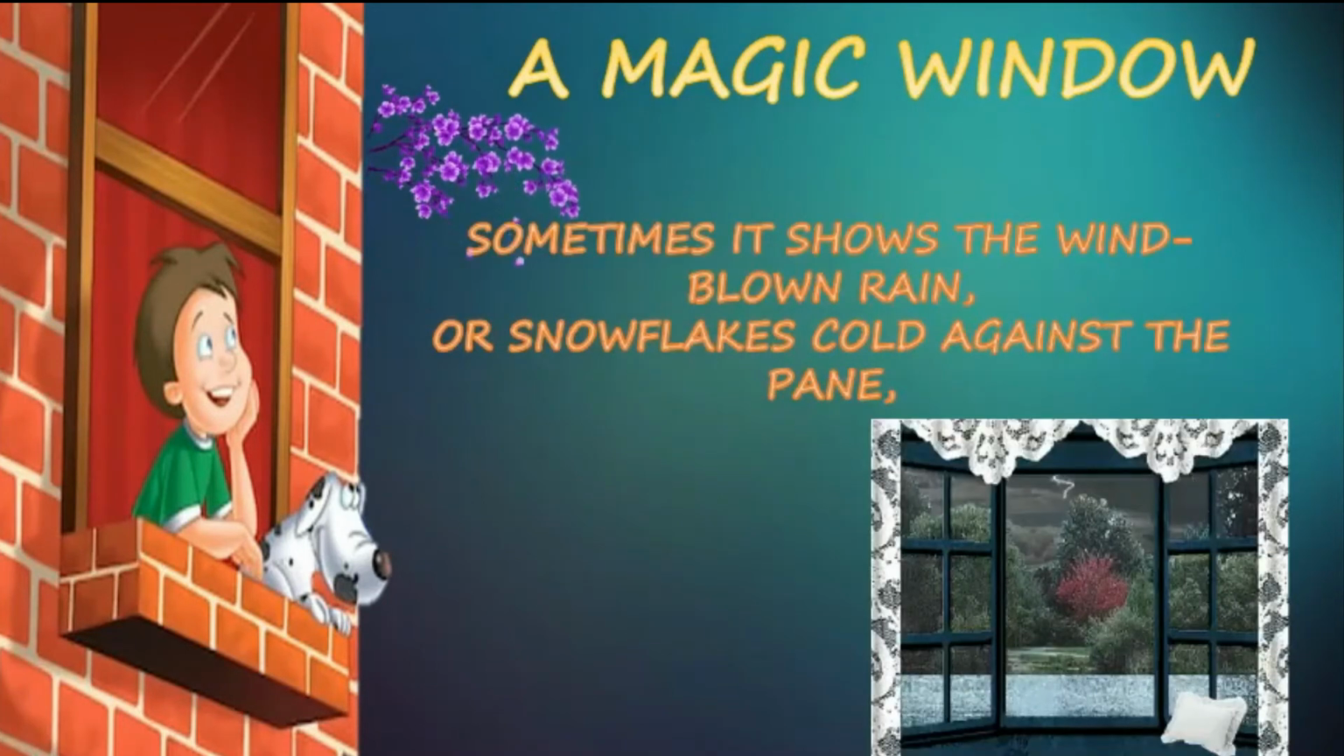Sometimes it shows the wind-blown rain. What is the wind-blown rain? Whenever the rain is accompanied by the wind, sometimes when the wind is so forceful, so powerful, it changes the direction of the rain towards the land. That is what we call the wind-blown rain. And sometimes it frames snowflakes cold against the pane.